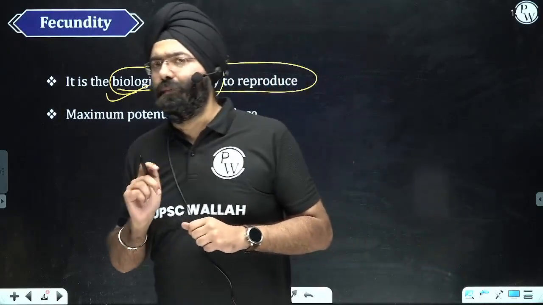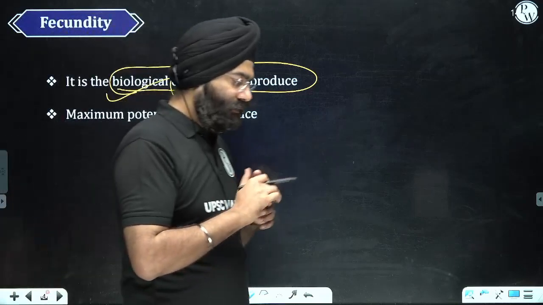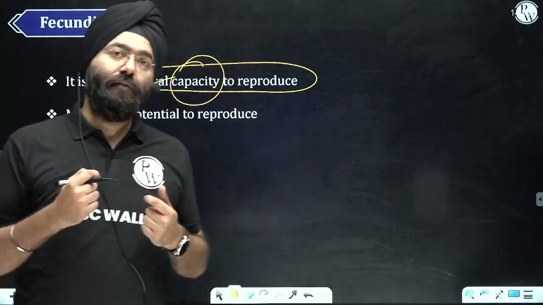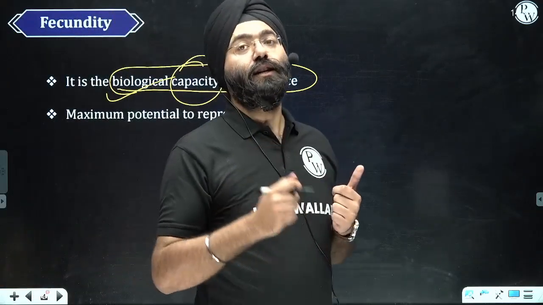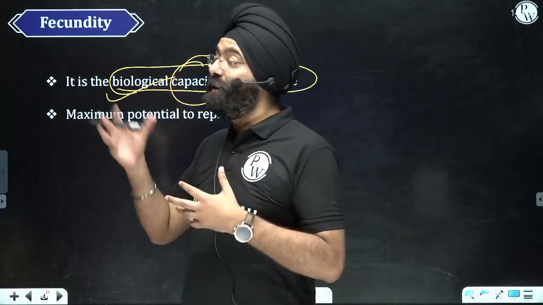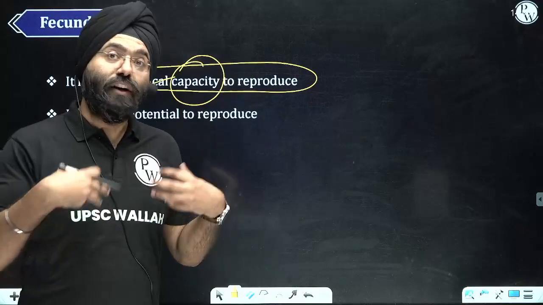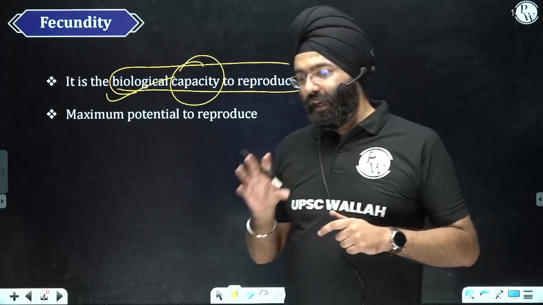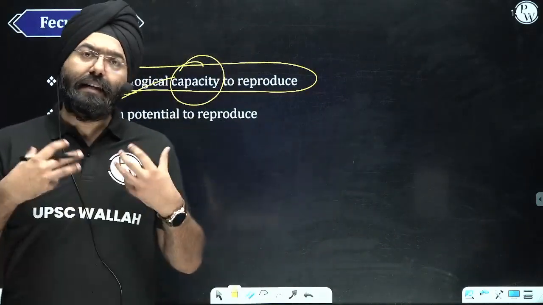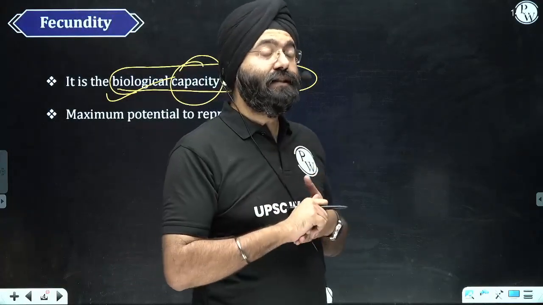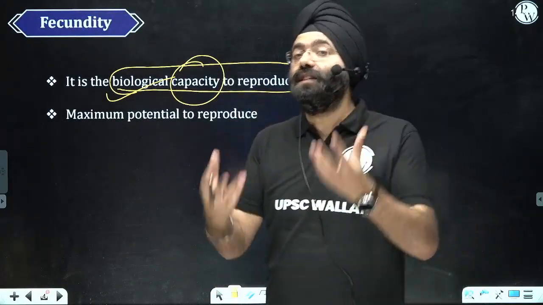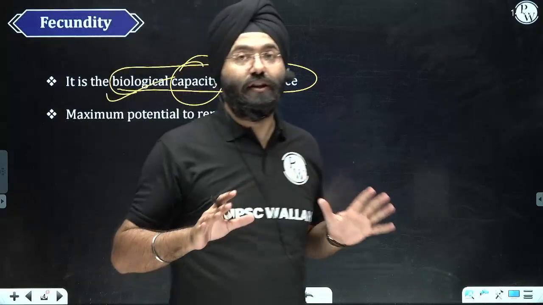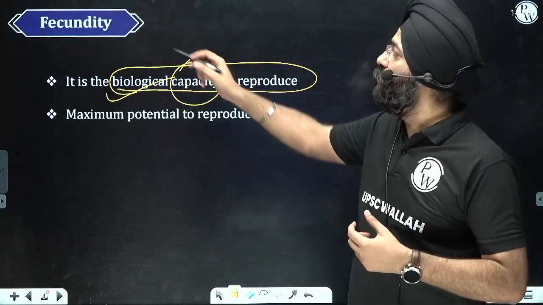Now I'll give you an example. When we study transgenders, the transgenders do not have the biological capacity to reproduce. So that means the fecundity is lacking. Because they do not have the biological capacity to reproduce, the fecundity will be null. Similarly, let's say a man whose testicles are missing. When the testicles are missing, his biological capacity to reproduce is not going to be there. So that person's fecundity is not there. So this is the basic concept of fecundity.